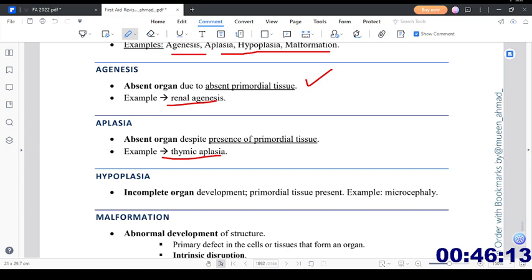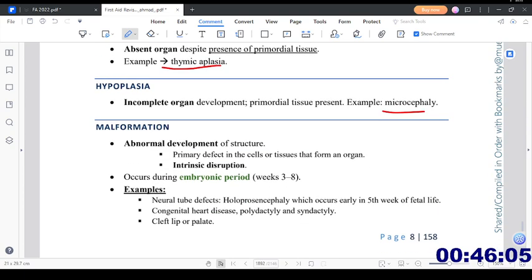Then hypoplasia means incomplete organ development. Primordial tissue is present, for example in microcephaly. The primordial tissue is there, but the organ has not developed completely. Then malformation is abnormal development of the structure. For example, a primary defect in the cells or tissue that form an organ, an intrinsic disruption, which occurs during the embryonic period from the 3rd to 8th week. Examples include neural tube defect, holoprosencephaly, which occurs early in the 5th week, congenital heart diseases, polydactyly and syndactyly, and cleft palate or cleft lip. These are all examples of malformations.